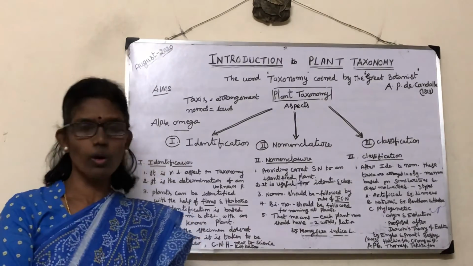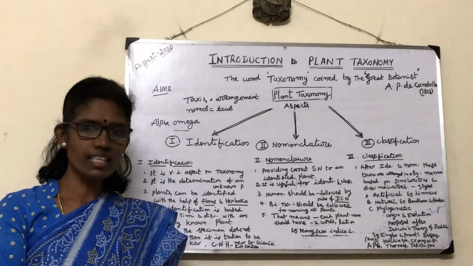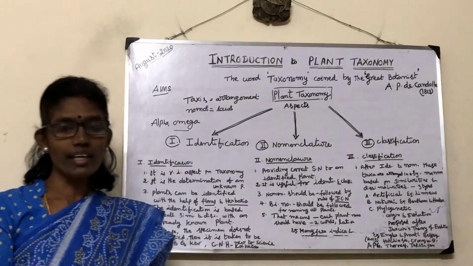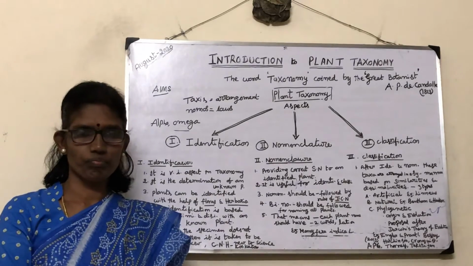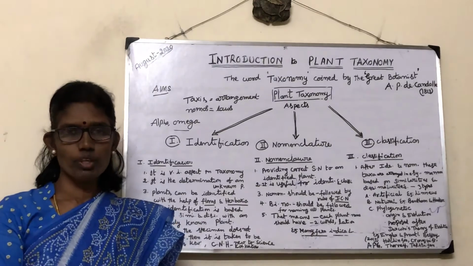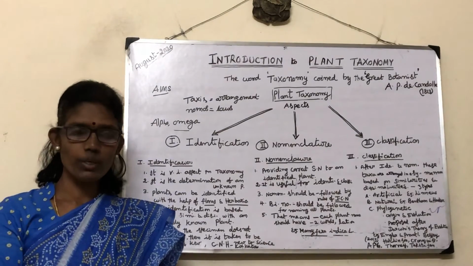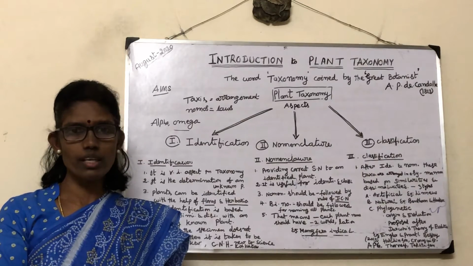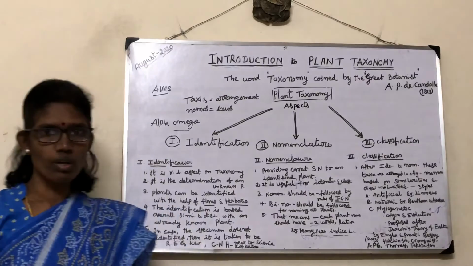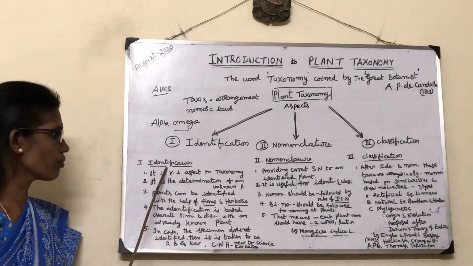The Royal Botanical Gardens at Kew in England has the largest herbarium and is an international center. The Botanical Survey of India is useful for the identification of plants in our country. Now the Botanical Survey of India's herbarium is called the Central National Herbarium. So that's about the first aspect of plant taxonomy, identification.